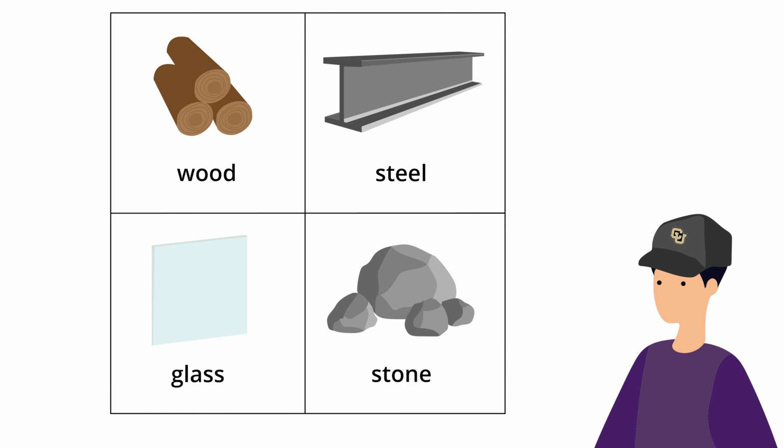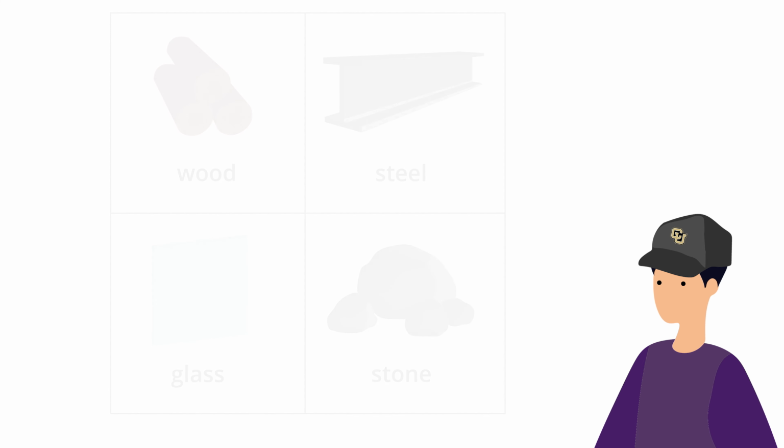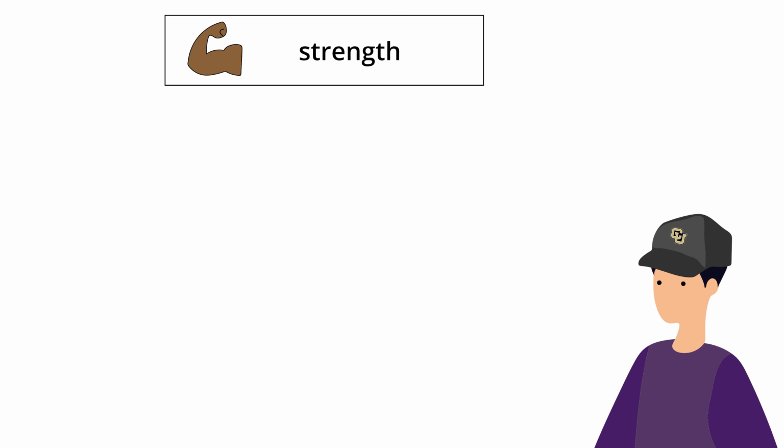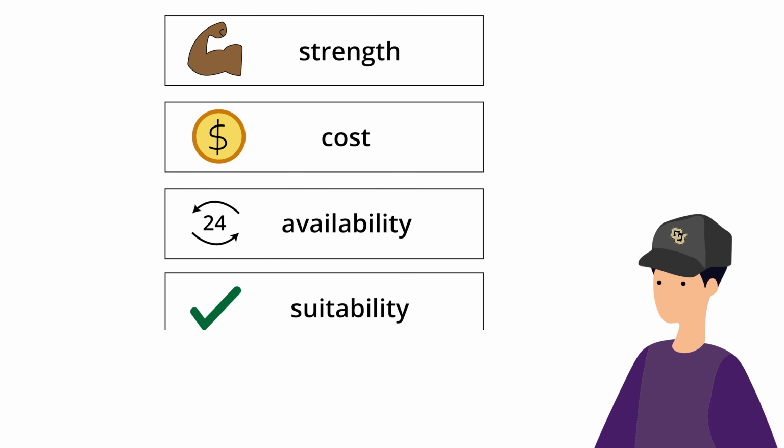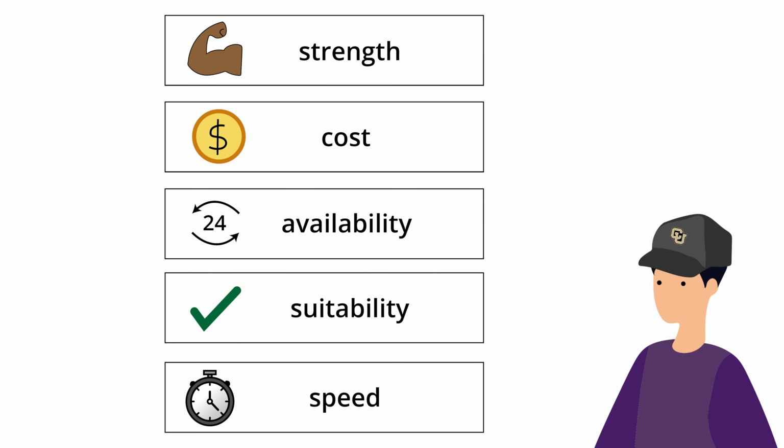When designing bridges, engineers must really research and understand the properties of the materials they have available in order to select the best options. The strength of the material is usually the first thing engineers consider. They also think about the cost, availability, and suitability of the material for that particular structure. In some cases, the speed of construction is a factor, and that can vary depending on the materials chosen too.